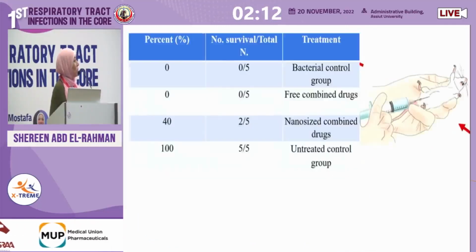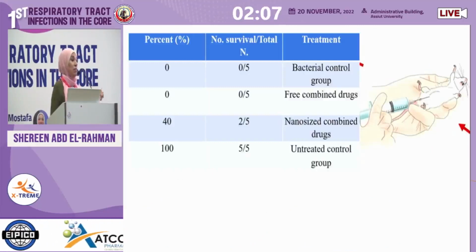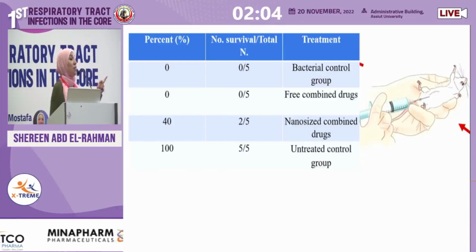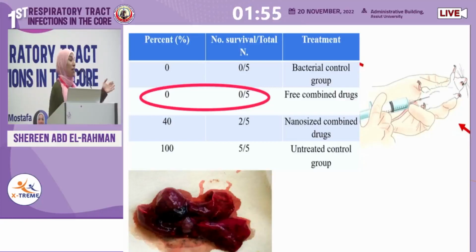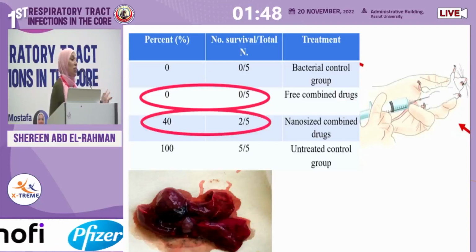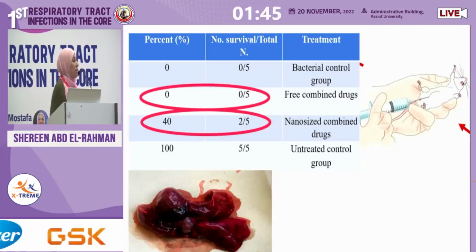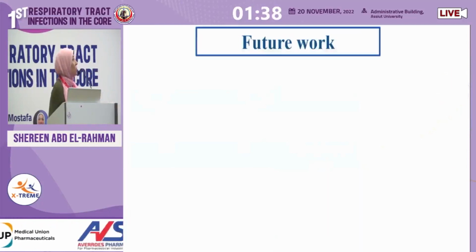We also did a survival test on the rats infected with hypervirulent Klebsiella. The 5 rats who took the conventional antibiotic, all of them died. The kidney and the lung were, as you can see, black because of the bacteria. But of the ones who took the nano-sized, 2 of them survived. It was a 40% survival rate. It's not the best. It's not what we're looking for, but it's much better. And the lung looked like this. It was like healthy.